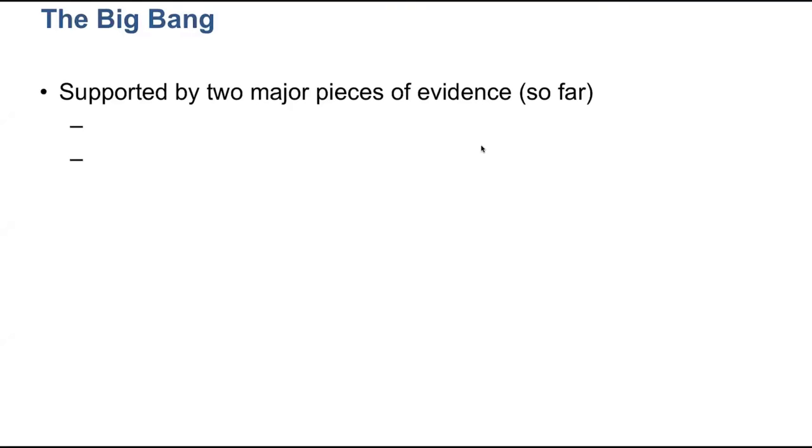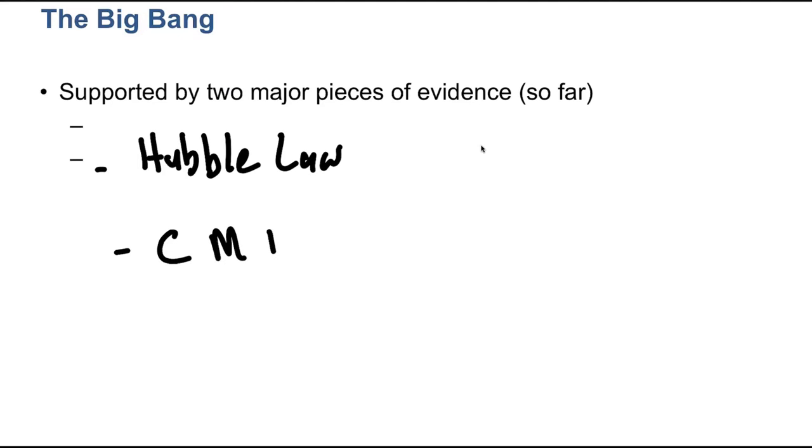Steinhauer here. Welcome back. We are talking about the Big Bang, and we have seen so far two major pieces of evidence that support this theory. The first, of course, is the Hubble law, the fact that the universe is expanding at all suggests that it was much smaller and had some origin when the universe was at size equals 0. That's one. Second major piece of evidence we've seen so far is the cosmic microwave background radiation.